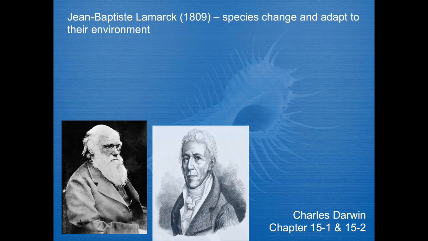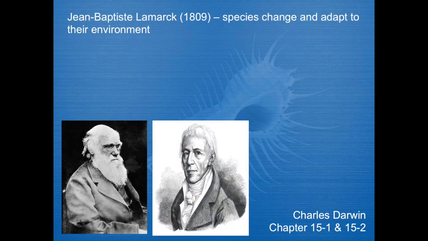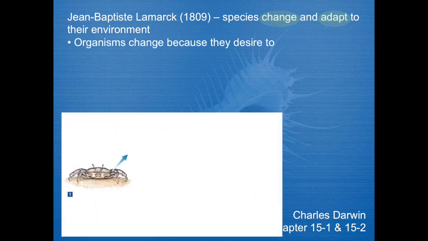Now, the one theorist I want you to be a little bit familiar with is Jean-Baptiste Lamarck. He actually had a theory of evolution before Darwin did. He believed that things did change and that they do adapt to their environment, but his reasoning is flawed. He believed that organisms change because they want to. Giraffes wanted to have long necks. Elephants wanted long tusks.